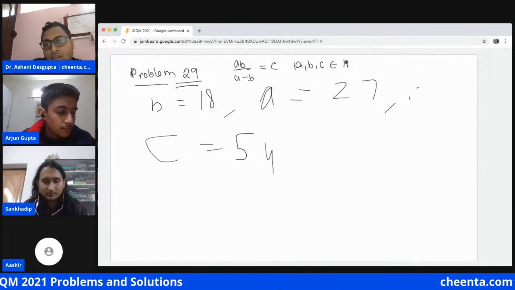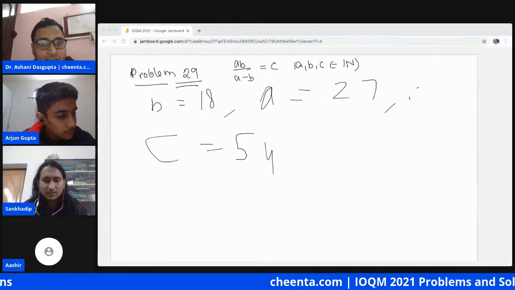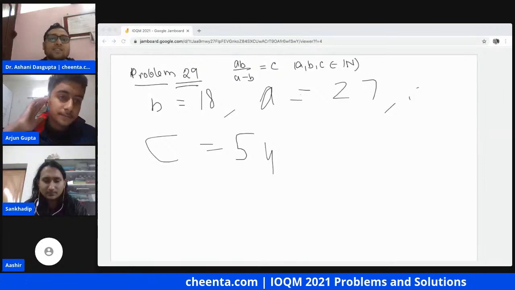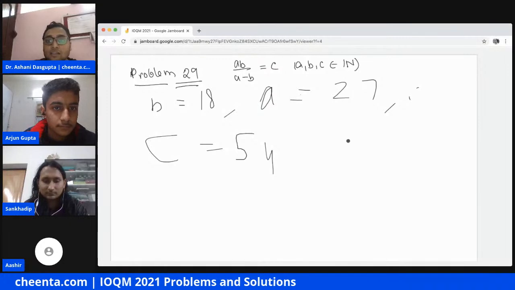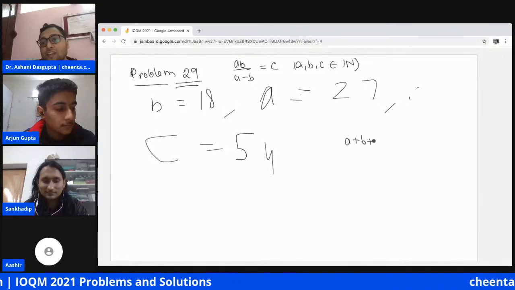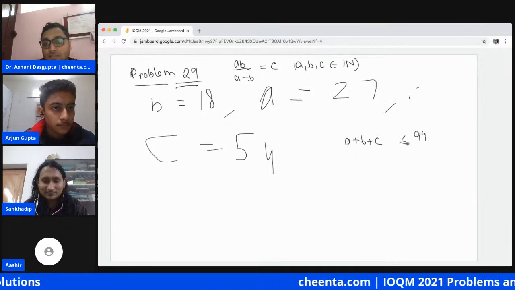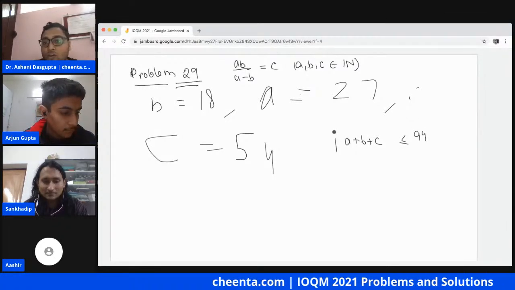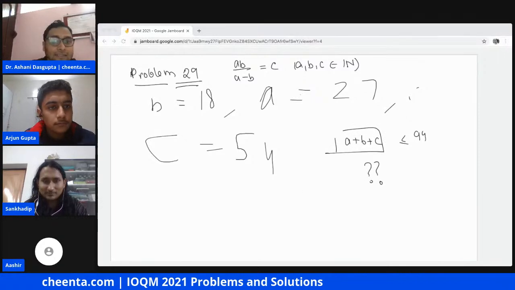A, B, C are integers. In fact, I think they're given to be positive integers. Yes, the positive. What is the largest value of a plus b plus c not exceeding 99? That's what we want to find out.